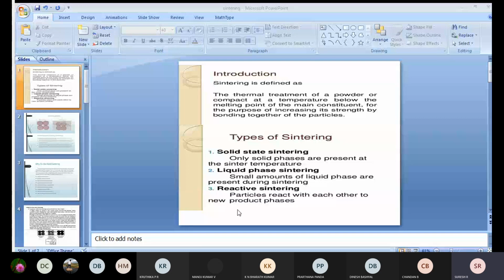Okay. So by doing the sintering process, all the things, the hardness, the strength, the particle distribution, the chemical composition, are going to improve a lot after the sintering process.